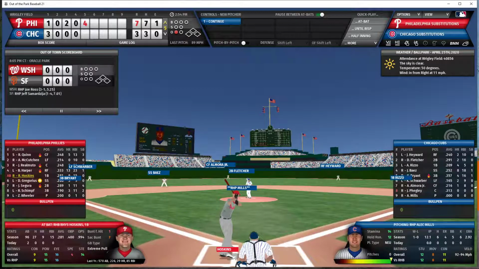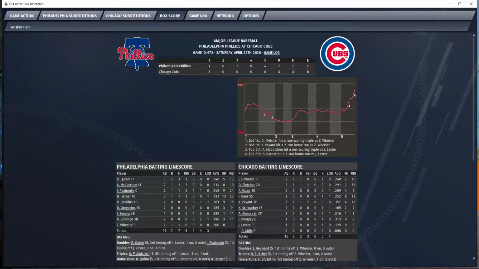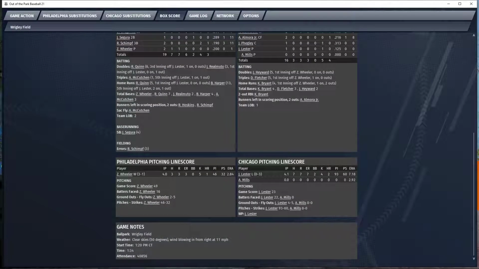Fantastic piece of strategy there to make sure there was an extra runner on base when he came up. And that will be the end of the day for John Lester. Lester's line on the day: 4 1/3 innings, 7 hits, 7 runs, all earned, 2 walks, 4 strikeouts, and 2 home runs allowed.